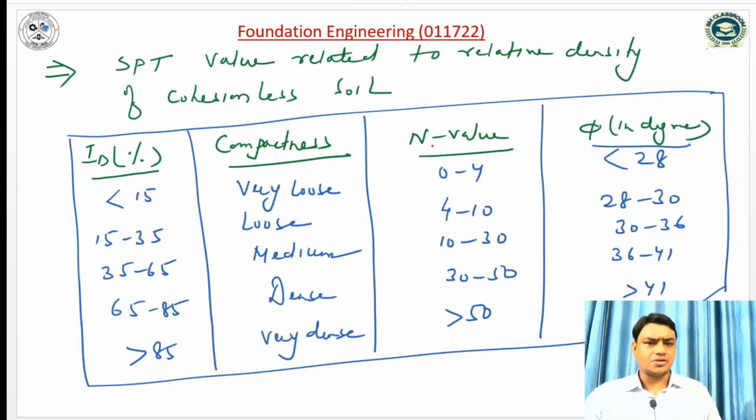standard penetration test N value. That is, if the relative density is less than 15%, or the compactness of the soil is very loose, then the N value lies between 0 to 4, and if it is loose, meaning relative density lies between 15 to 35, then the N value lies between 4 to 10. This N value is also correlated with the angle of internal friction of the soil. We can see that for very dense soil, the relative density is greater than 85% and the SPT N value is greater than 50.